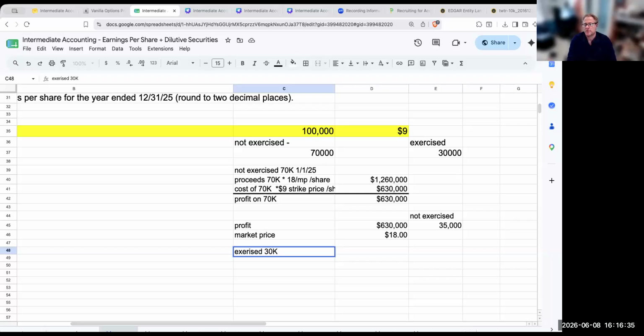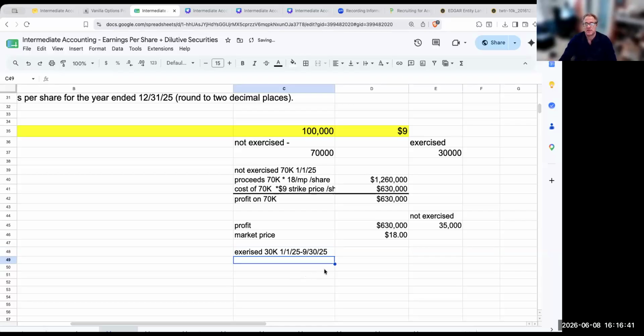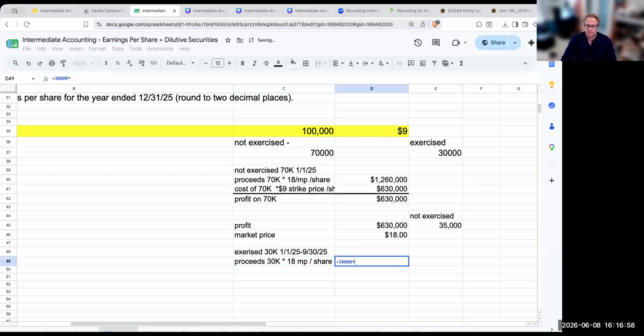And what we're really looking at here is the period of 1/1/25 to 9/30/25, because these would have been exercised because they are in the money. So the proceeds are going to be 30,000 times an 18 market price per share. Okay.